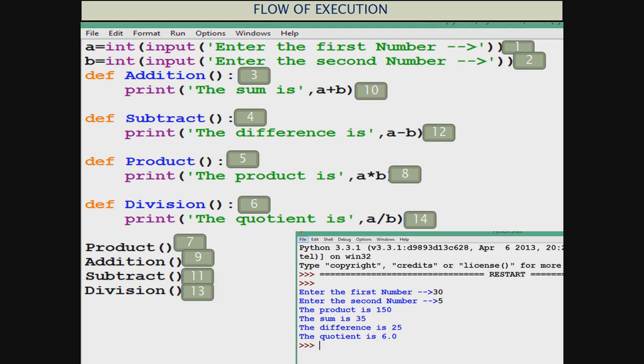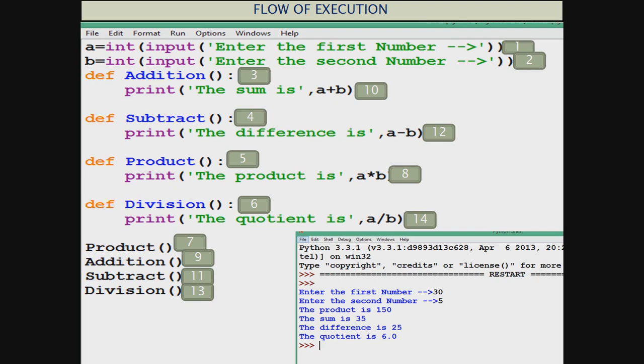It then goes to the def subtract statement. So what we see, it leaves that print the sum is, it is within the addition body part. So it will not be executed now. Whenever addition will be called, then it will be executed. So you are seeing the flow of execution. Then it goes to subtract. Again, the body part of subtract is left. Fifth work would be to go to the product part, that is def product. Sixth is def division. So how the program is flowing, you see.